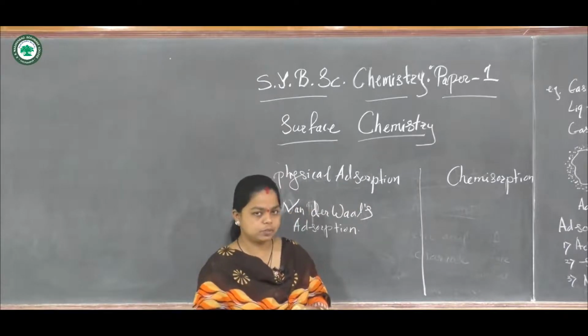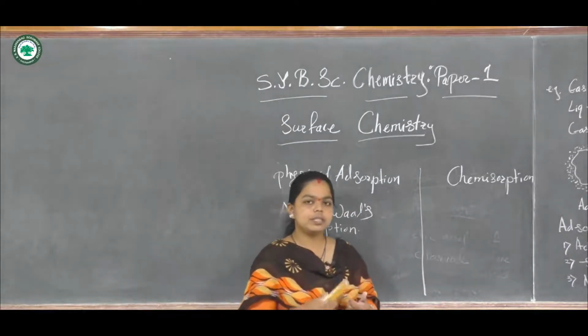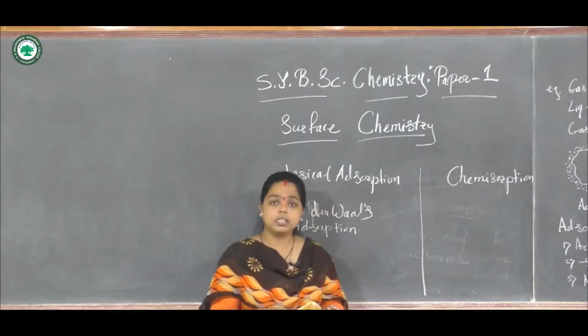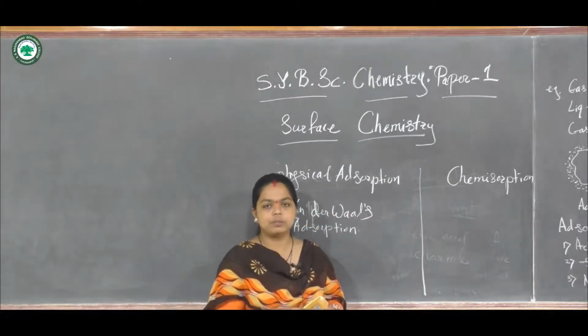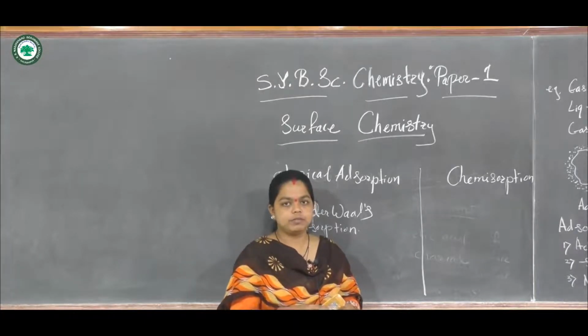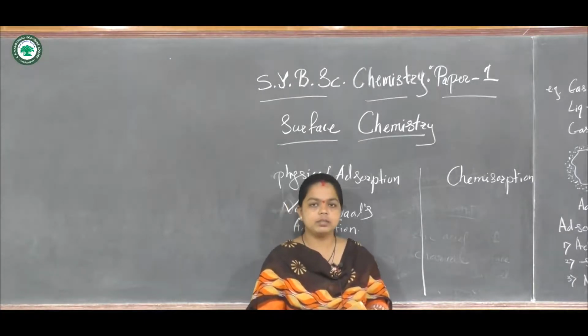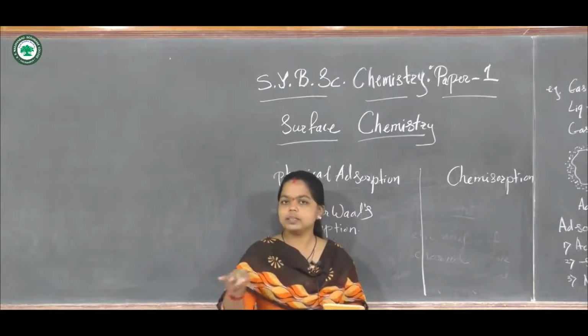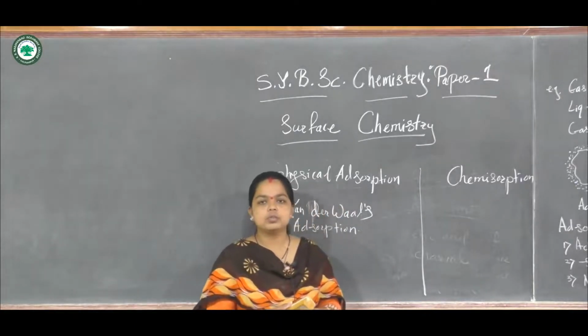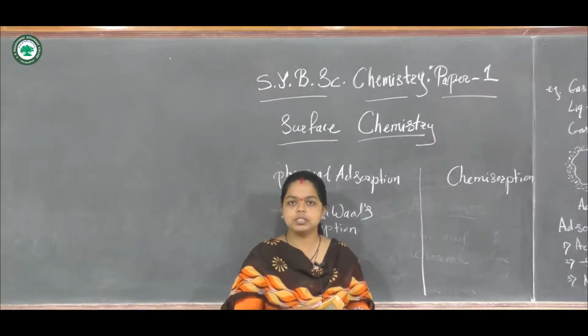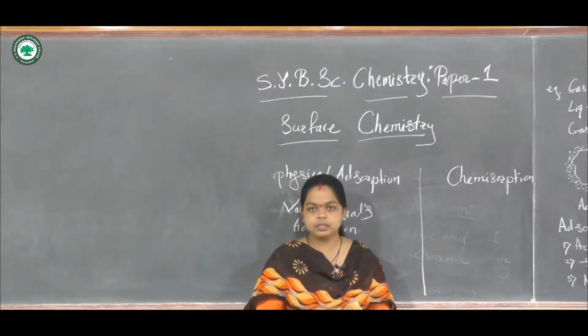Now physical adsorption is found to be a reversible process, and multi-layered adsorption may occur. We know that when molecules bind to a surface, one layer is formed, and then a second or third layer may be formed. So multi-layered adsorption is found in physical adsorption.